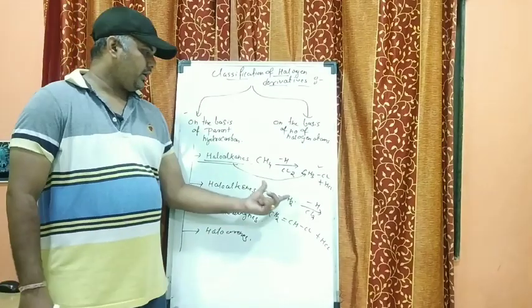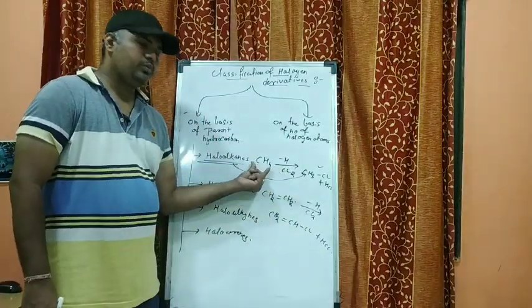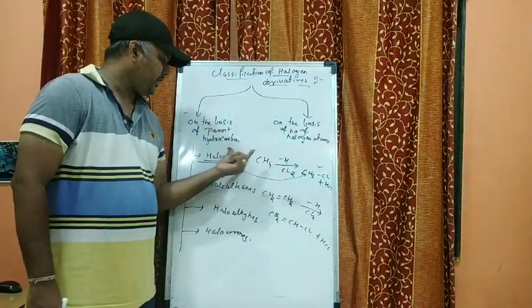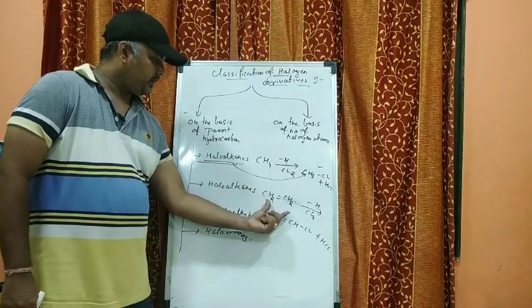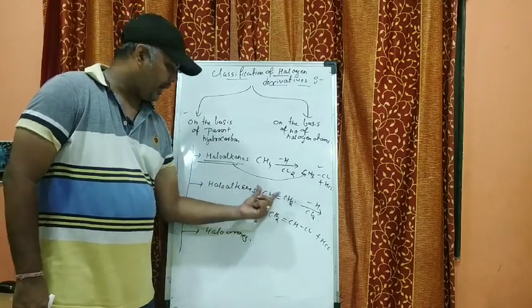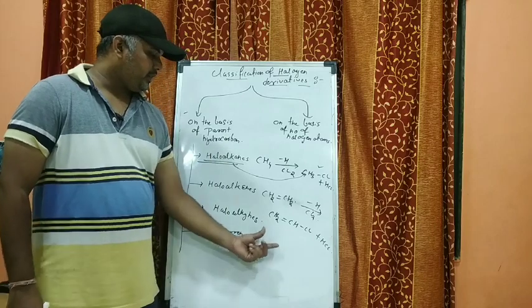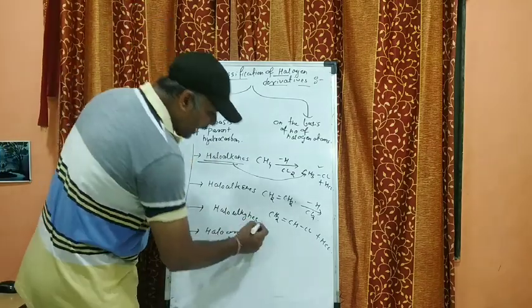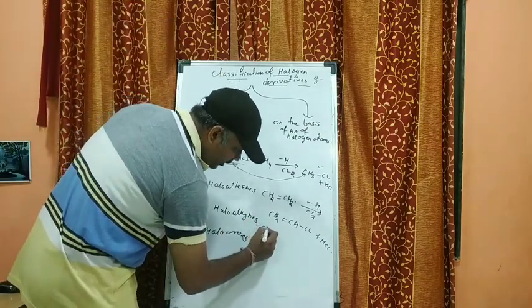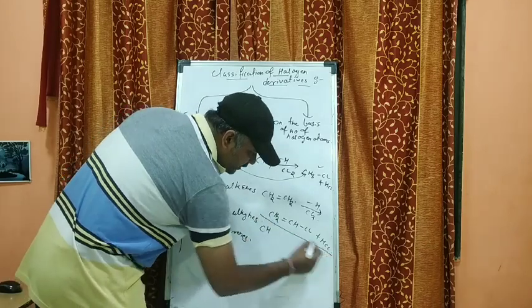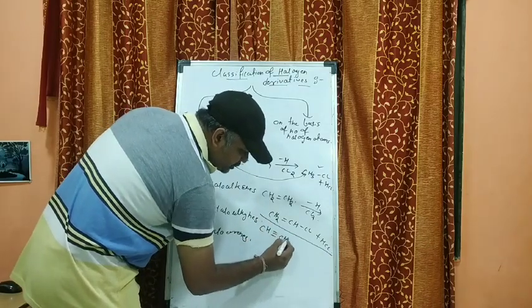Right? So here in the case of haloalkanes, we are replacing one hydrogen of the alkane. Here in this case we are replacing one hydrogen of the alkene, and in the third case we will replace the hydrogen of the alkyne. Now what is alkyne? CH triple bond CH.